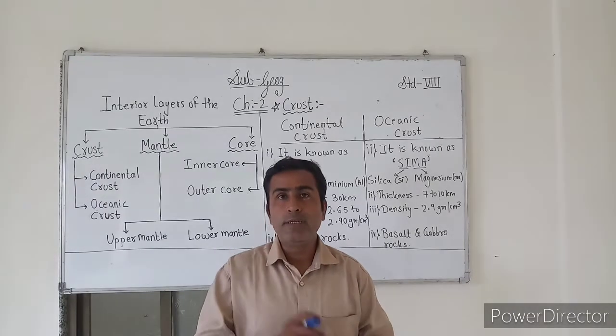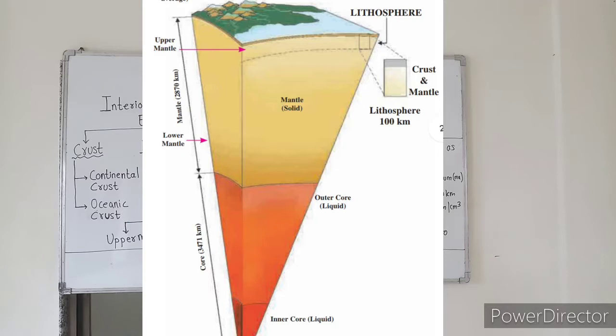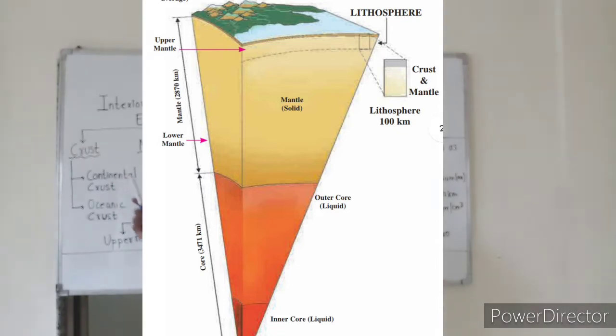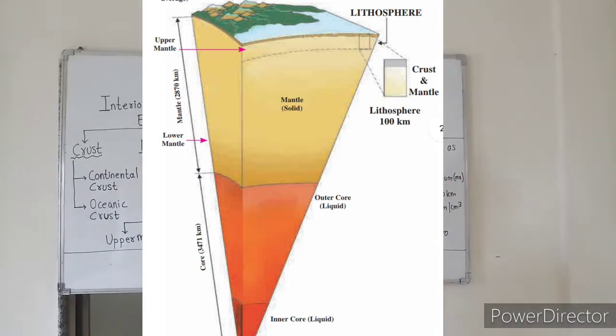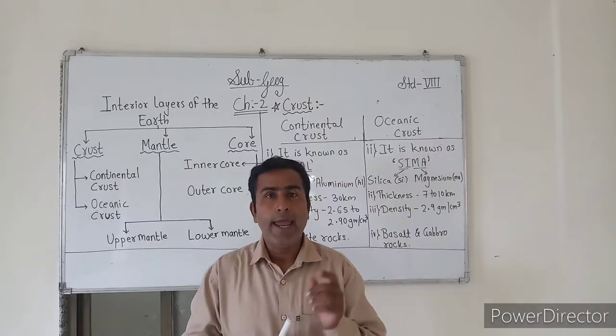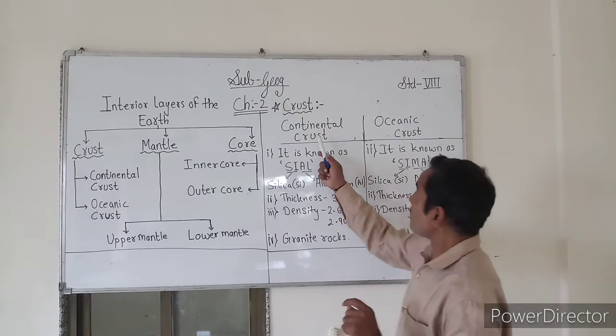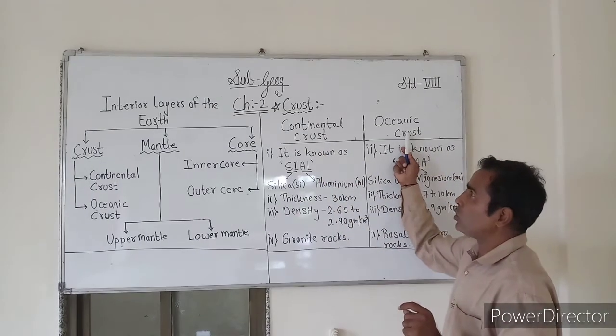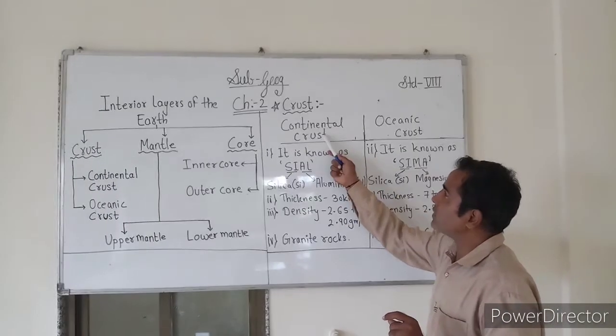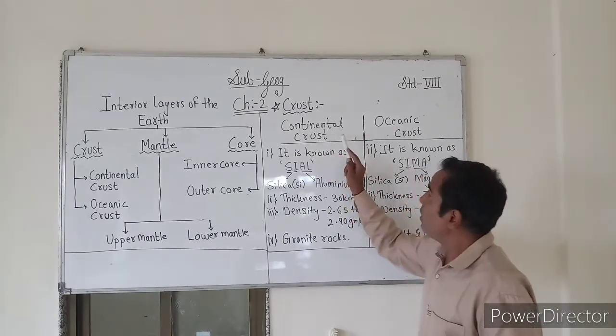Let me tell you, students, crust is the thinnest of all the layers. That means if you compare it with mantle and core, they are thicker, but crust is thinner. So we can say that the crust is the thinnest layer of all. Further, this crust can be subdivided into continental crust and oceanic crust. So let us discuss continental crust now.